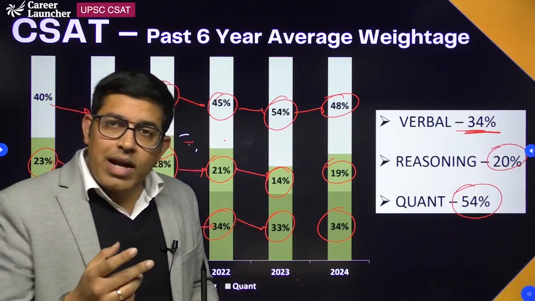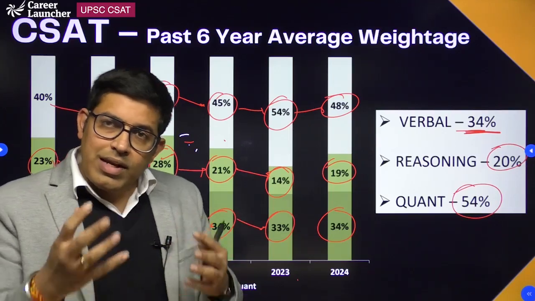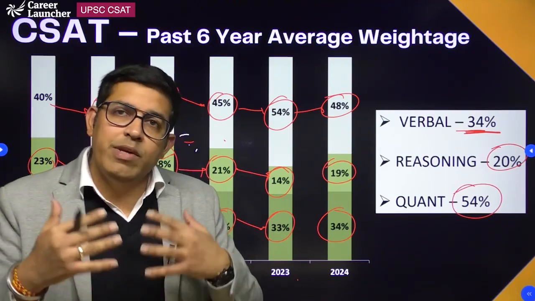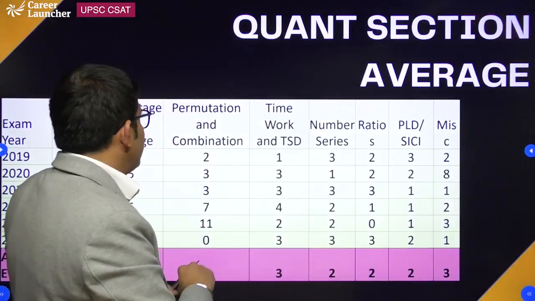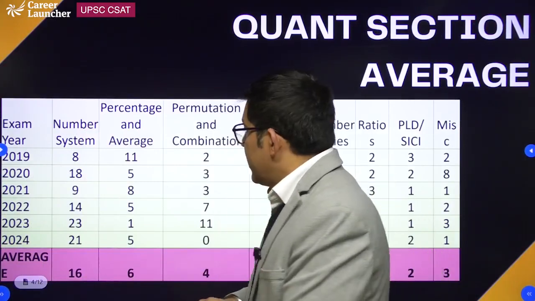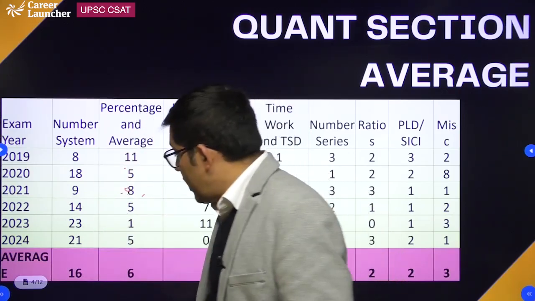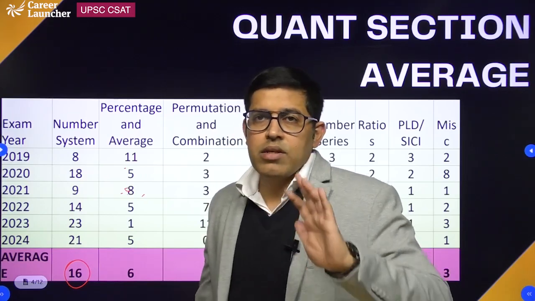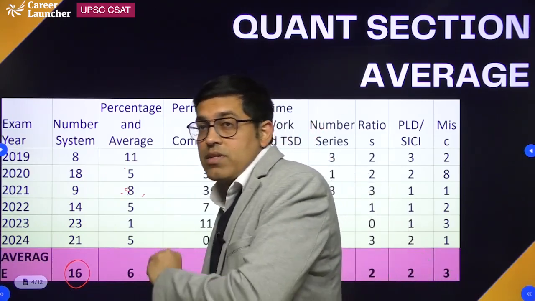Now also let's look at the topic wise analysis of these sections, which will give you another idea of which are the important topics, or which are the topics from where maximum questions have been asked by UPSC in the last 6 years in the CSAT examination paper. So let's start with the quant section. The biggest topic for you in the quant section, in the math section, is number system. You can see between 2019 to 2024, on an average 16 questions out of 42 questions asked in the quant section, 16 questions are coming from number system.